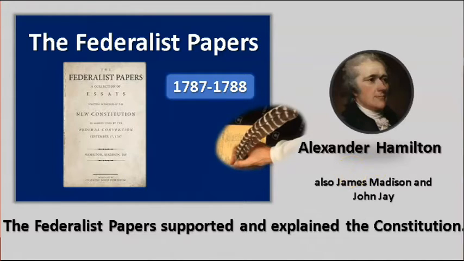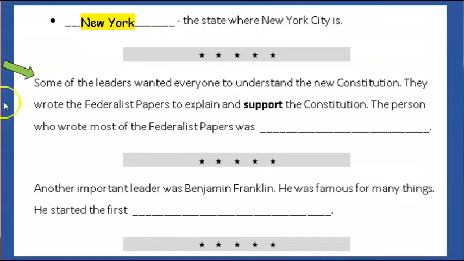Look at your paper. Some of the leaders wanted everyone to understand the new Constitution. They wrote the Federalist Papers to explain and support the Constitution. The person who wrote most of the Federalist Papers was Alexander Hamilton. Say Alexander Hamilton.